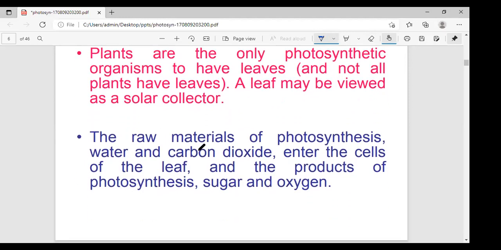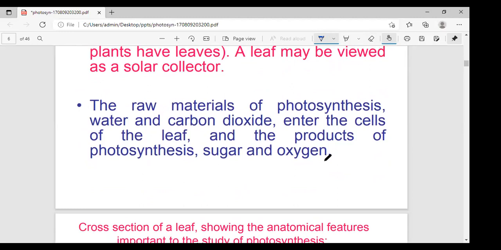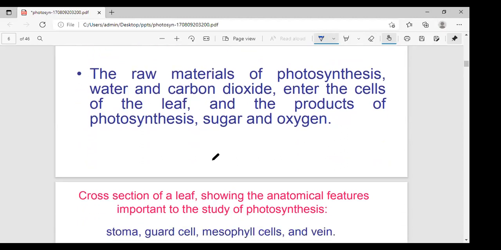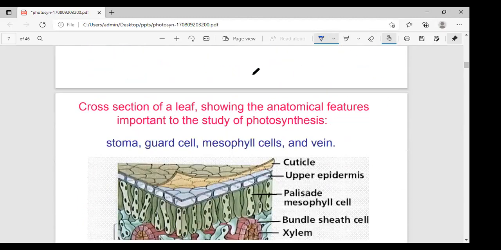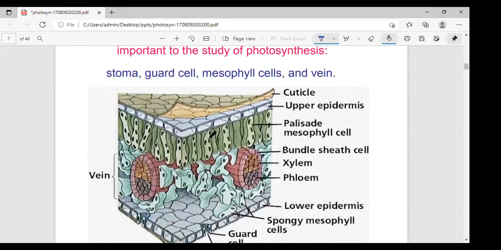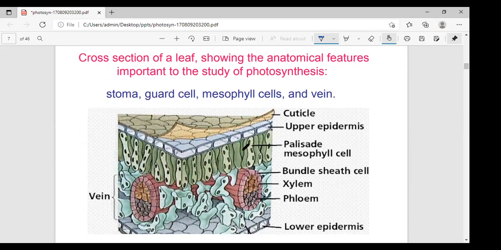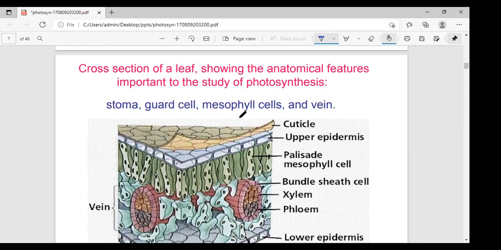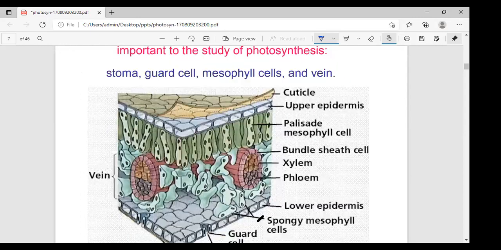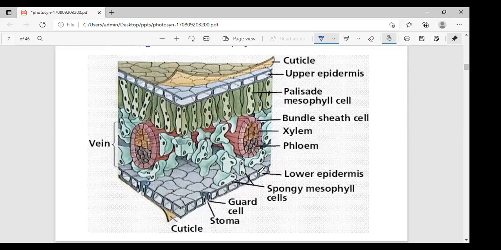A leaf may be viewed as a solar collector of raw material. Water and carbon dioxide enter into the cells of the leaf and produce sugars and oxygen. See here a cross section of a leaf showing anatomical features important to the study of photosynthesis. Here are the stomata, the cuticle layer, the upper epidermis and the lower epidermis. You can observe the stomata only in the lower epidermis. Why are stomata only in the lower epidermis?